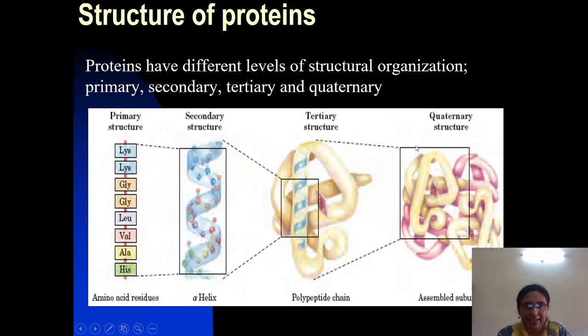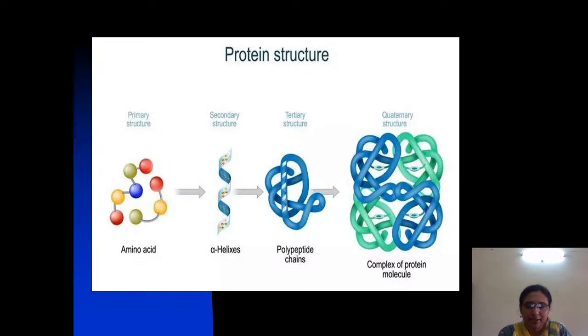On further assembly, in the case of oligomeric proteins, it forms the quaternary structure. This picture also shows how the protein is organized into various levels: primary, secondary, the three-dimensional tertiary structure, and the complex of the protein molecule, which is the quaternary structure.